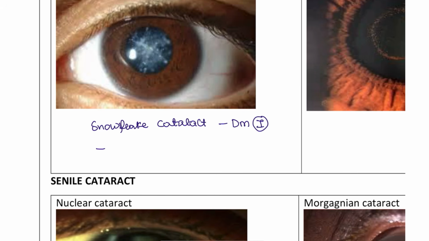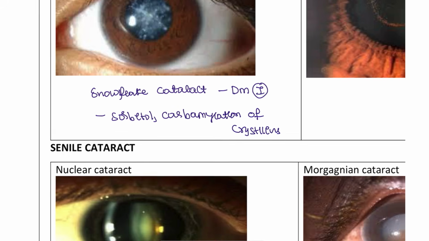And what is the cause of this? This is due to sorbitol, and also carbamylation of lens crystallines, consisting of the alpha, beta, gamma crystallines, right? So this crystalline carbamylation is causing this condition, that is a snowflake cataract.